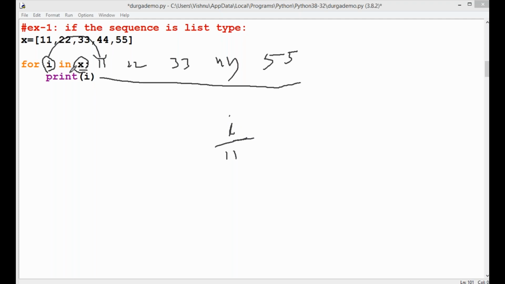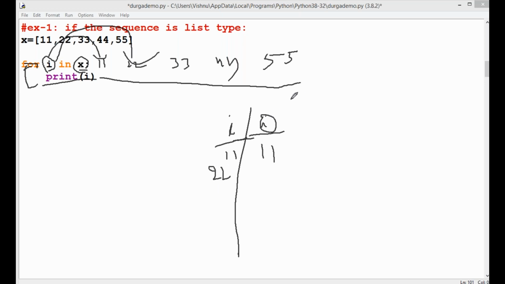Then the control enters the body of the for loop. Print of I: now the I value is, for example, 11. Again it goes back. After executing the body of the loop, the control goes back, and the next I value is 22. Clear? This is the I value, this is the output. Please observe this: the first column is the I value, the second column is the output. Print the value of I is 22.